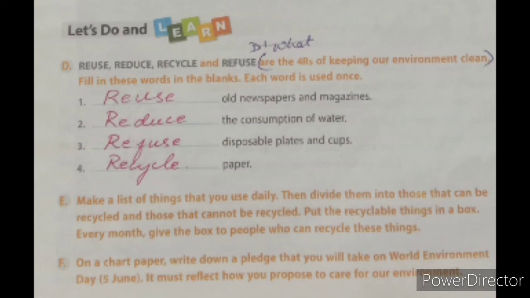Second one, reduce the consumption of water. So, we should use water as needed. We should reduce the usage of water. Third one, refuse disposable plates and cups. So, we should refuse the disposable plates and cups as these are made of plastic. Fourth one, recycle paper. So, we can recycle the paper.